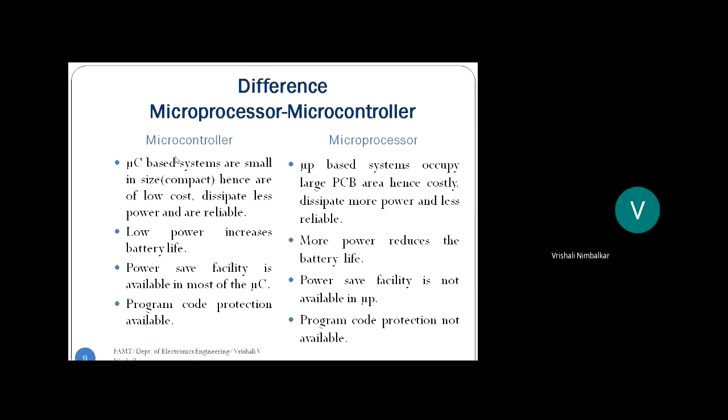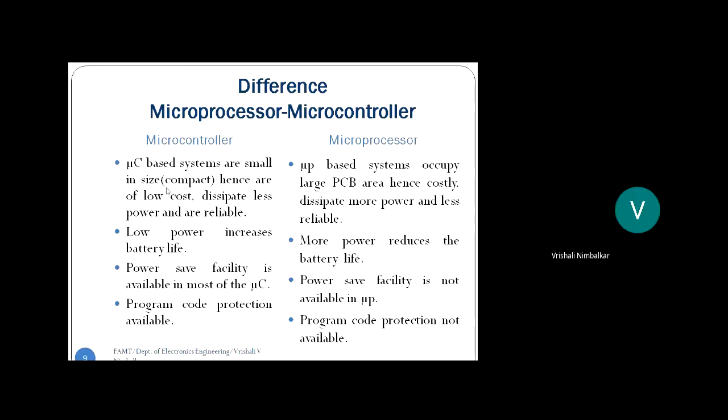And since all the communications are inside the chip, they dissipate less power. If the time taken by the signal to flow is longer, there will be more power dissipation. Right? So since the things are inside the chip, they dissipate less power. And you need not do the connections. Are you getting me? The connections are already done inside.